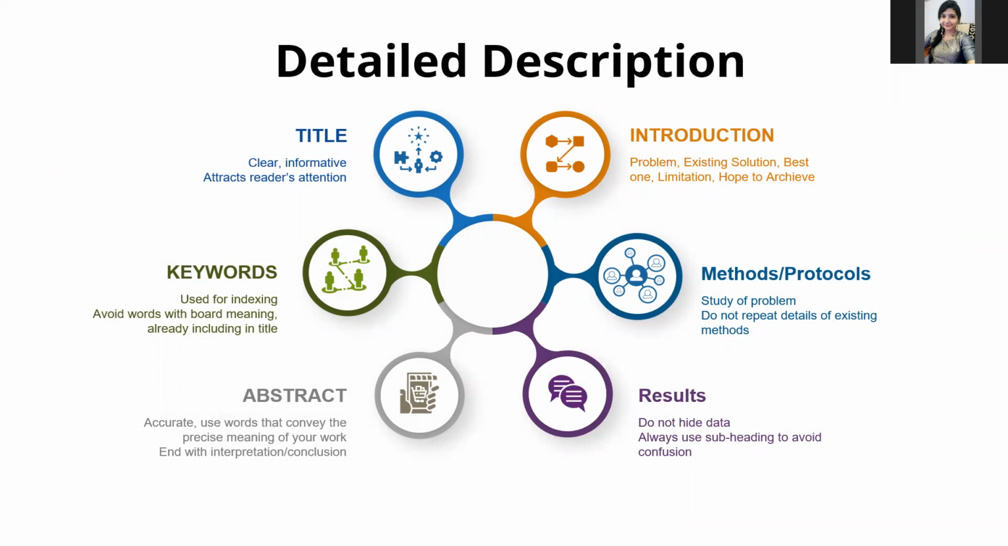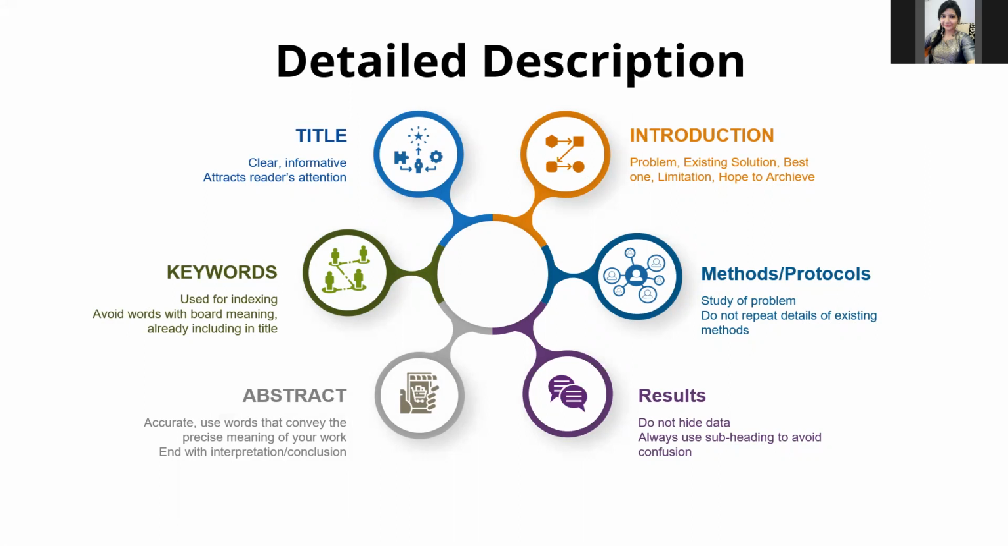Then title should be clear and informative. It should explain the purpose of the study, and this is to attract the attention of readers, editors and referees. Then keywords. They are used for indexing the paper and labeling the manuscript. Avoid using keywords with broad meanings and also words which are already in the title.